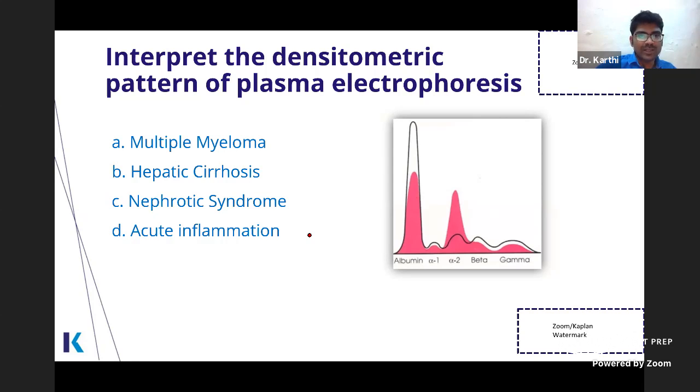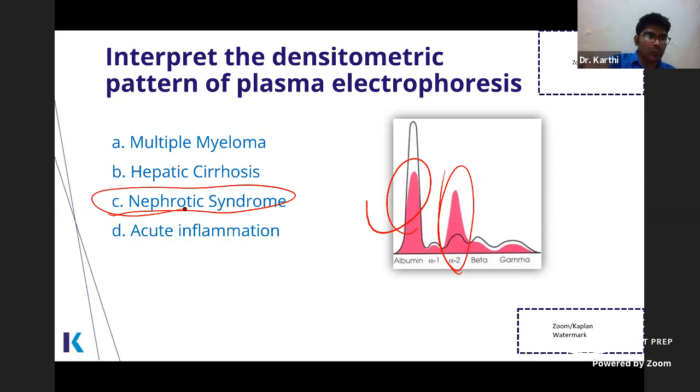Interpret this densitometric pattern of plasma proteins. See this, what is happening? Albumin is decreased, alpha 2 macroglobulin is increased. So what is happening? Albumin is excreted in the urine. That means massive proteinuria is happening. So this is nephrotic syndrome.